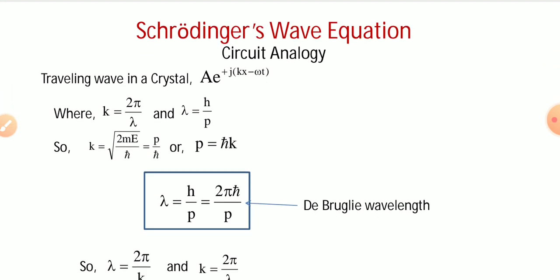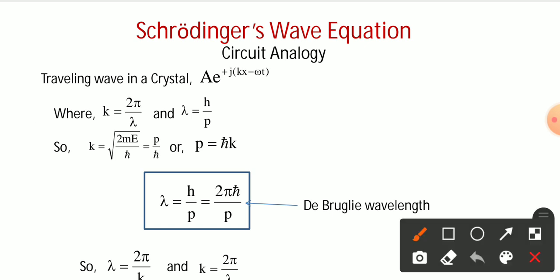If you consider the traveling wave, that means the exponent term is positive. That time it is A e to the power of j(kx minus omega t), where k is defined as 2 pi by lambda and lambda is defined as h by p. So from this you can write k is equal to root 2m by h cut. If you compare with the equation already known, that is k is equal to root 2m by h cut, and from this the conclusion can be made that p is equal to h cut k, that is lambda is equal to h by p, and it can also be written 2 pi h cut by p.